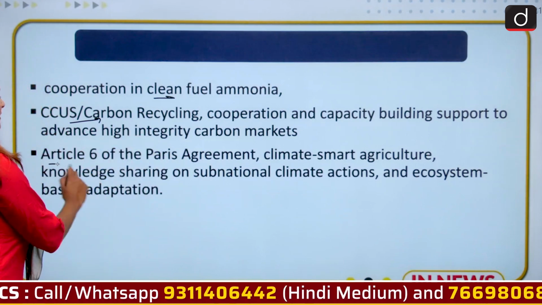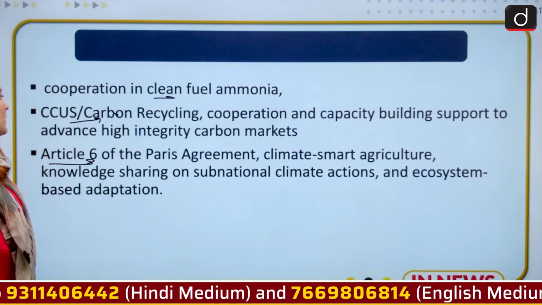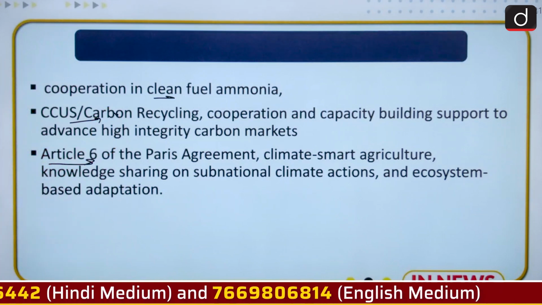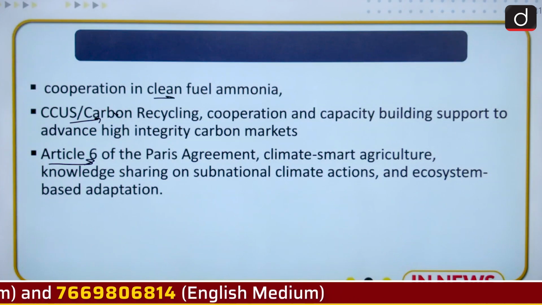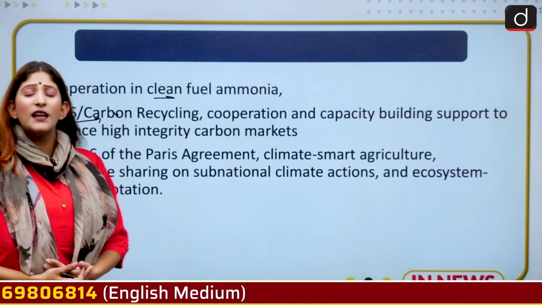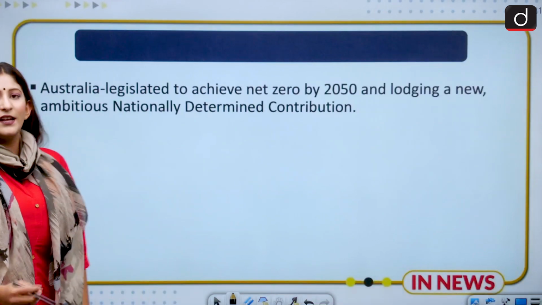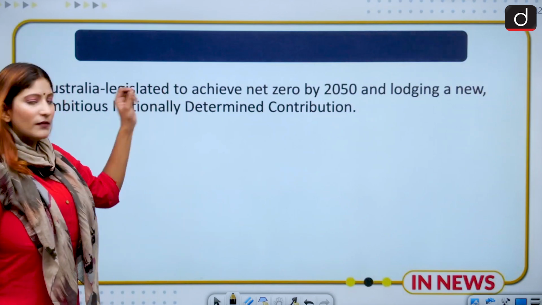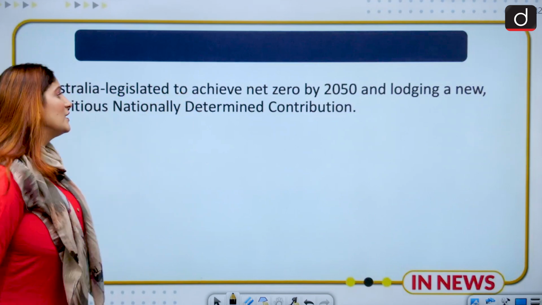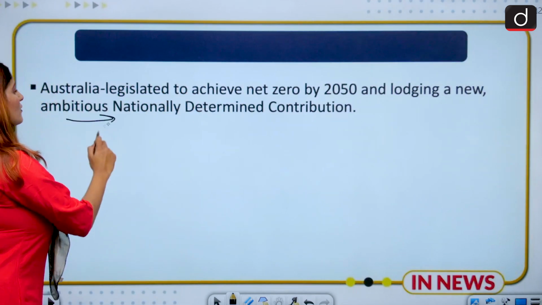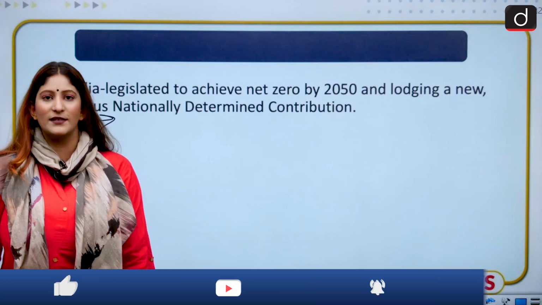Capacity building and Article 6. Under Article 6 of the Paris Agreement, we have these particular tidbits: CCUS, carbon recycling, cooperation and capacity building support, advanced high-integrity carbon markets. So everything, you can see how comprehensive this summit was. It moved beyond China. And Australia has legislated a law to achieve net zero emissions by 2050, and is also launching new nationally determined contributions that we do under the Paris Agreement.